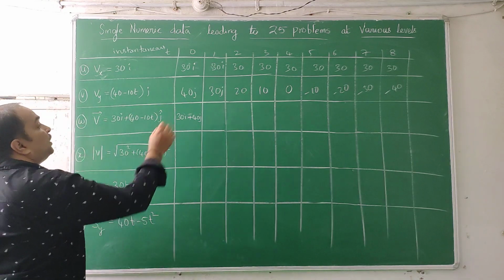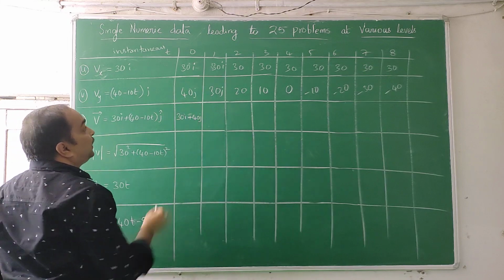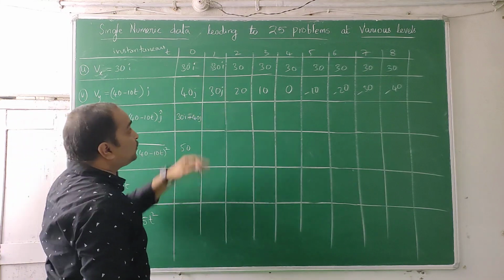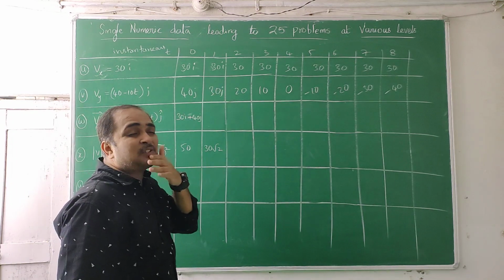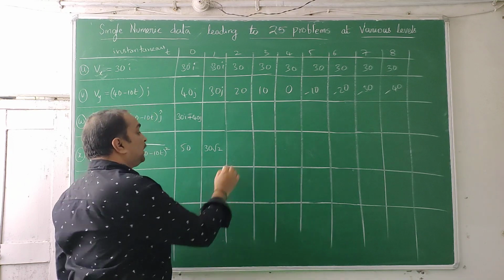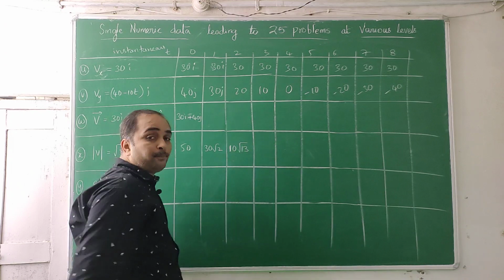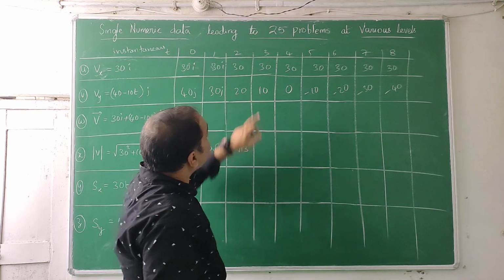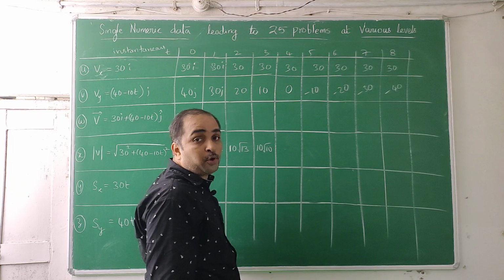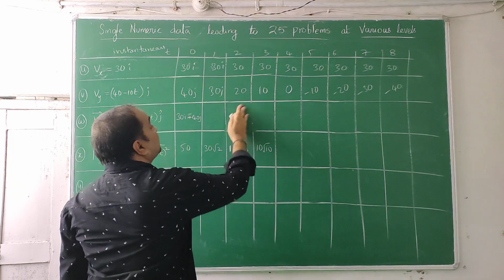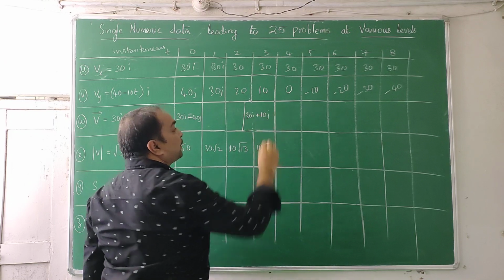Now speeds. This value squared plus this value squared, under root: 30 square plus 40 square, initially it is 50. This is 30 square plus 30 square, 30 root 2. This is 30 square plus 20 square: 30 square is 900, 20 square is 400, so root 1300, or you can take 100 common, 10 root 13. Here it is 900 plus 100, root 1000, 10 root 10. I am talking about speed, not velocity. Velocity should be written in vector form. For example, at this time if you want velocity, 30i plus 10j is the answer.